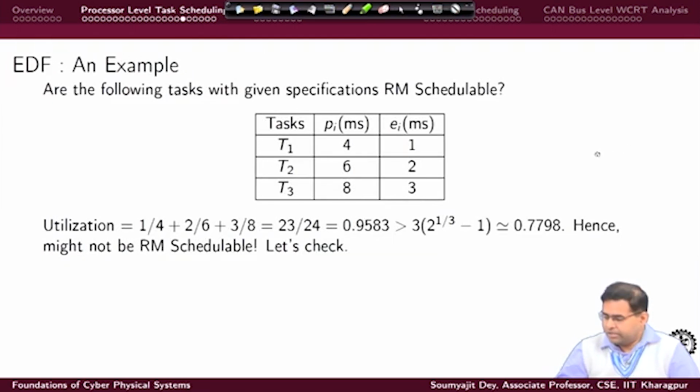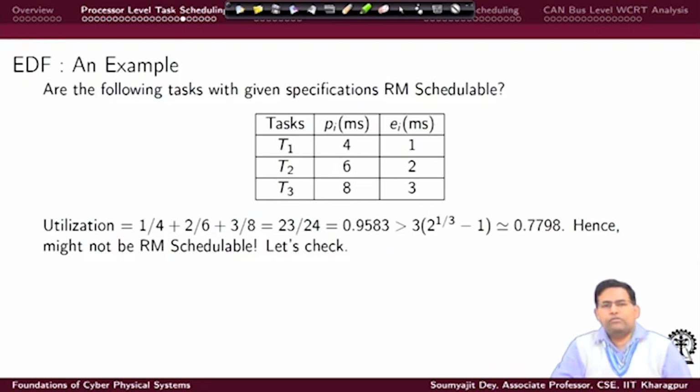So, let us take one small example here. Let us look at this task set. You have 3 tasks T1, T2, T3, with periods 4, 6 and 8, let us say in milliseconds, and execution times 1, 2 and 3. Let us do their utilization check.